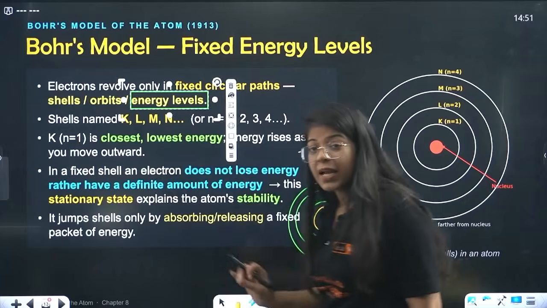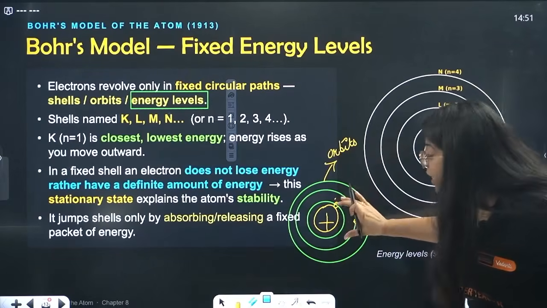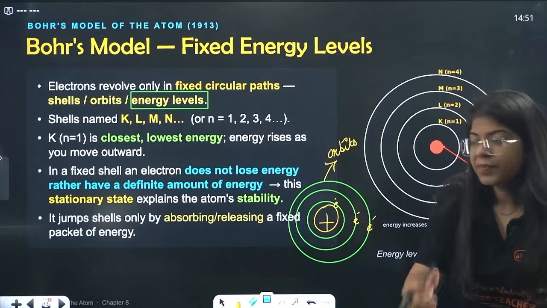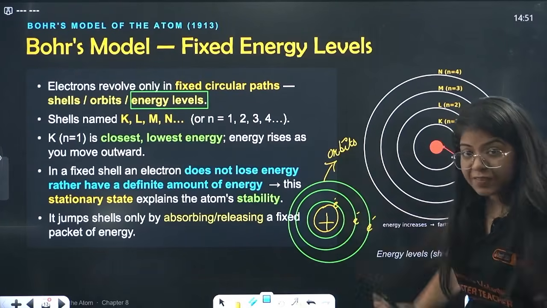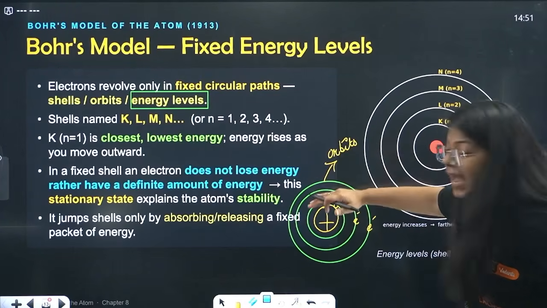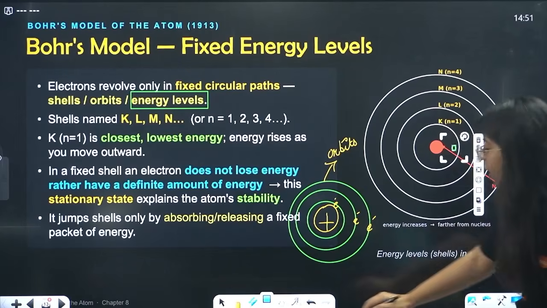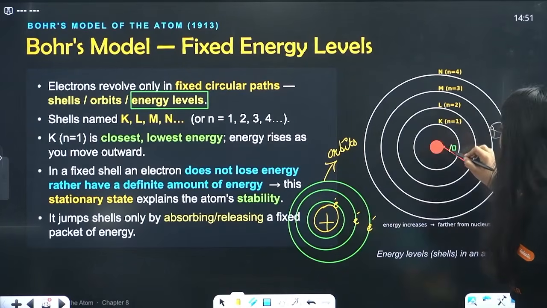Energy levels, because each of these circles has a fixed energy. Let's say this circle has an energy of 1 unit.